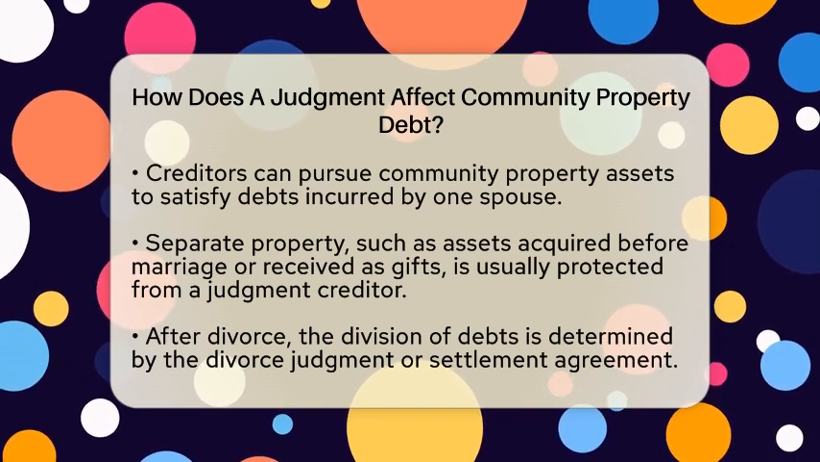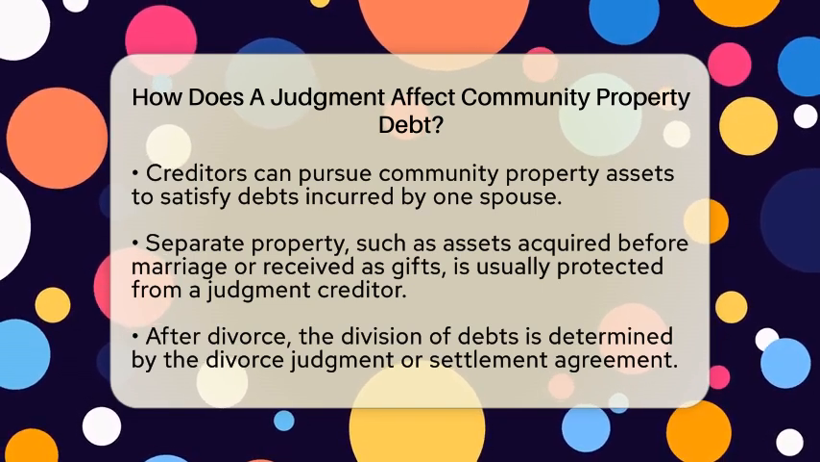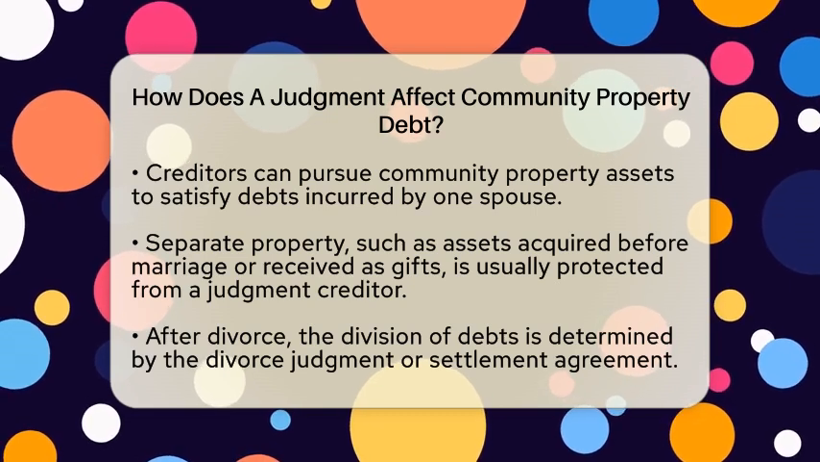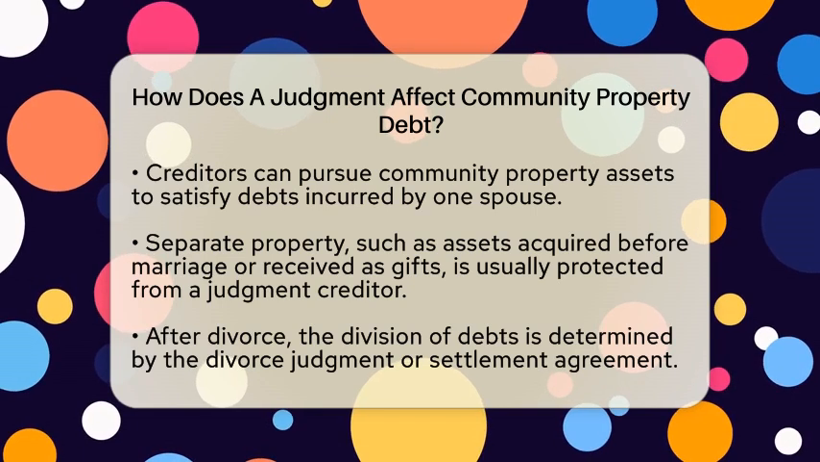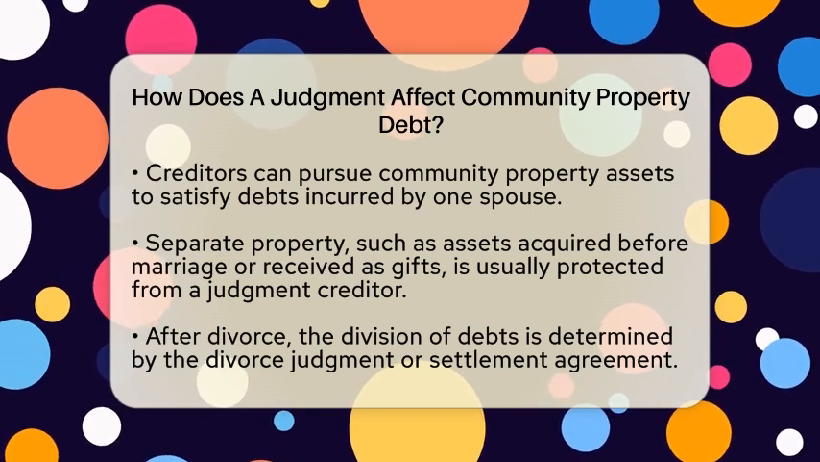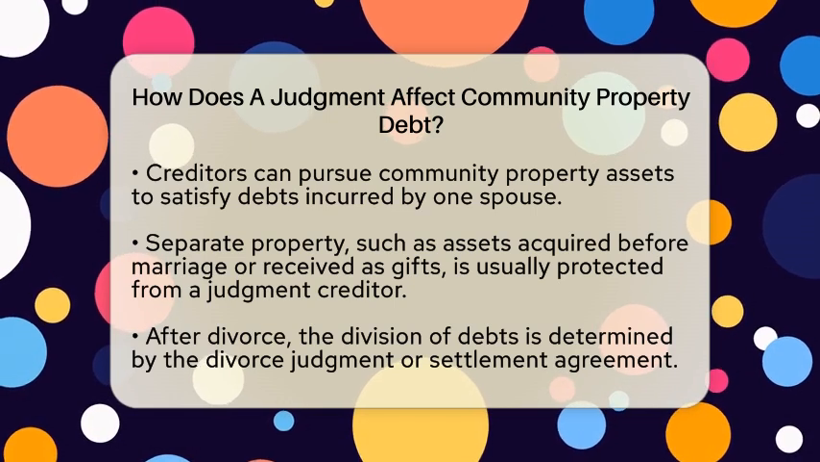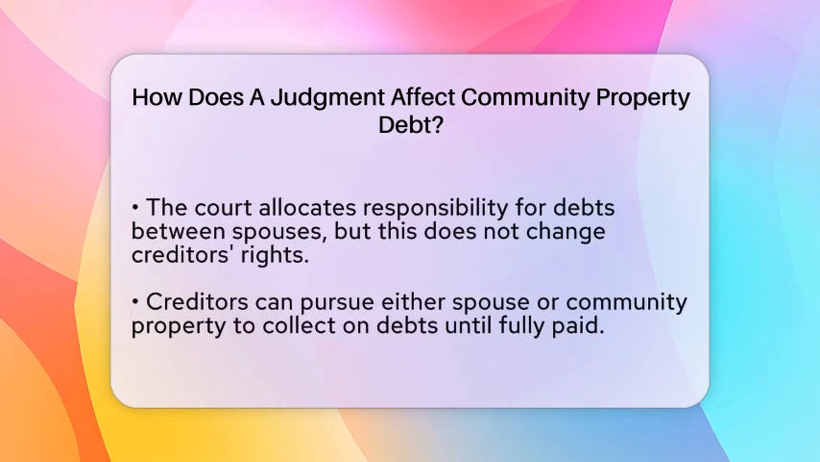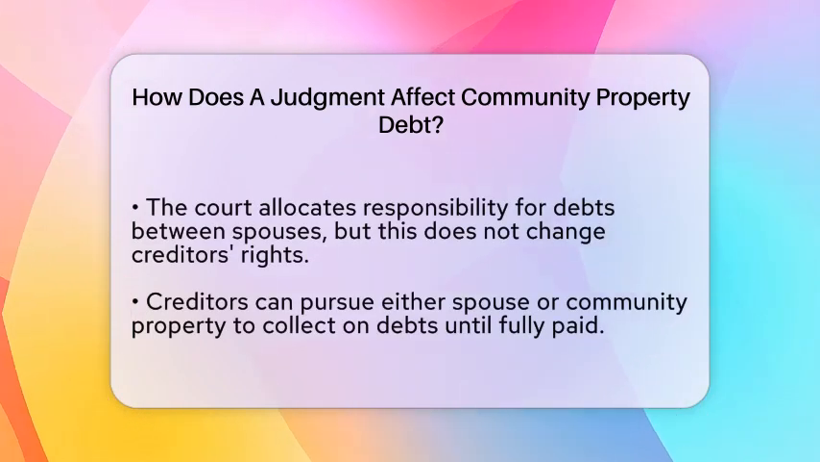After a divorce, the division of debts is governed by the divorce judgment or settlement agreement. The court will determine how to allocate responsibility for debts between the spouses. However, this allocation does not change the rights of creditors. Even if the divorce decree assigns a debt to one spouse, creditors can still pursue either spouse or community property to satisfy the debt until it is fully paid off.